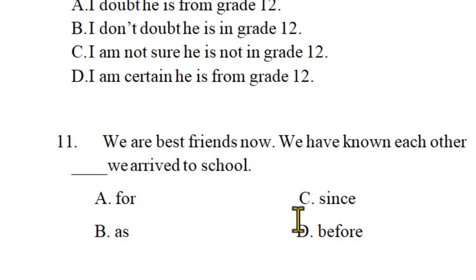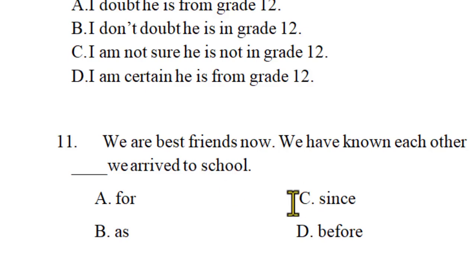But the question requires here, we are best friends now. We have known each other since we arrived to school, because we arrived to school is a point of time or start of time, not length or duration of time, or not touching a period of time.